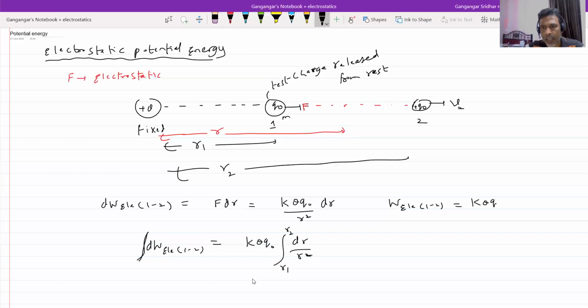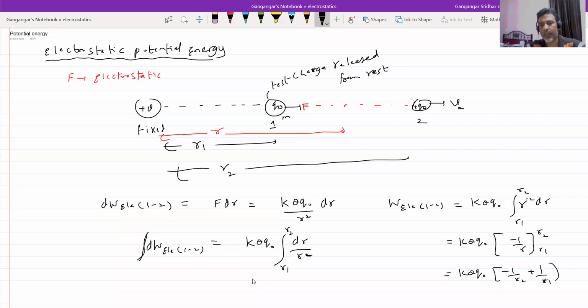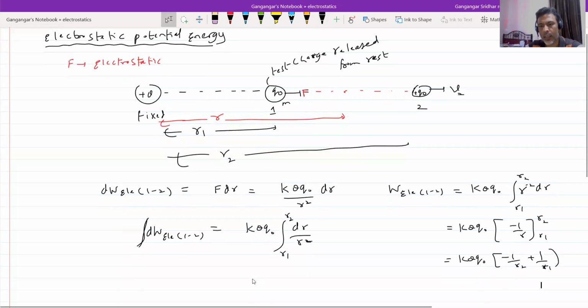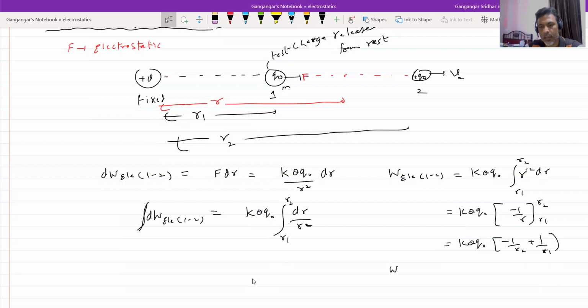So the work done by the electrostatic force in moving a charged particle from 1 to 2 is equal to K Q Q naught integral of R to the power of minus 2 dr, from R1 to R2, which is minus 1 by R from R1 to R2, giving 1 by R1 minus 1 by R2.